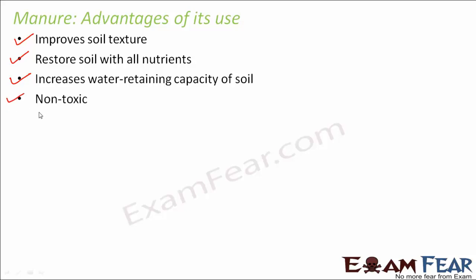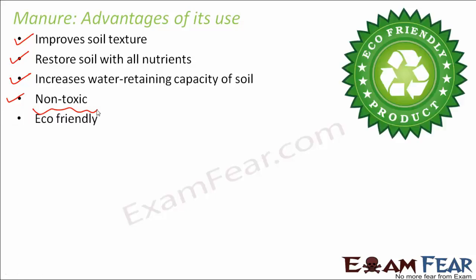That is again a very important advantage. On one side, usage of manure is giving us so many advantages, that it increases the soil fertility and the crop productivity. At the same time, it is not causing any harm to the environment because it is non-poisonous. It is eco-friendly. When I say eco-friendly, that means it is environment friendly.